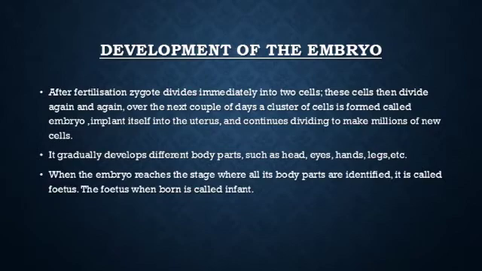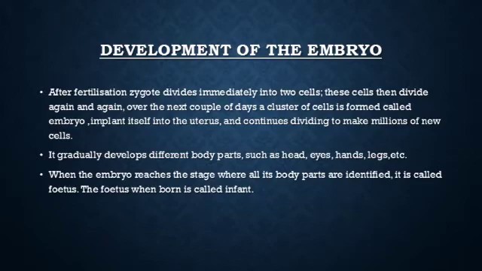Now, development of the embryo. After fertilization, the zygote is formed. This immediately divides into two cells. These cells then divide again and again over the next couple of days, and the resulting cluster of cells, group of cells, makes its way to the uterus. This cluster of cells is called embryo. So, what is embryo? Embryo is formed by the repeated division of zygote.